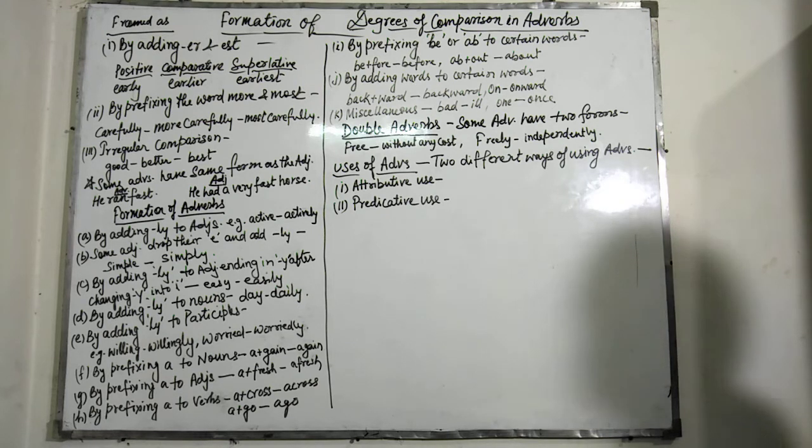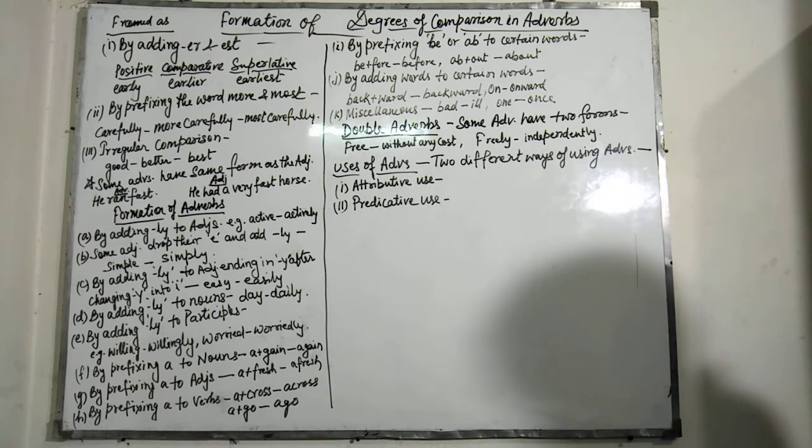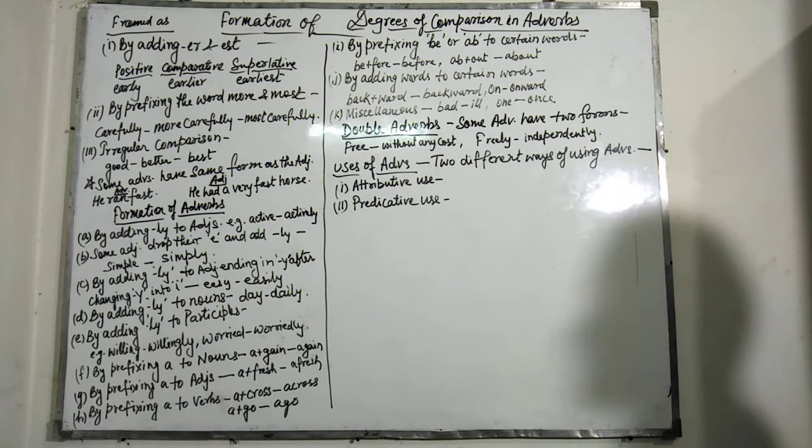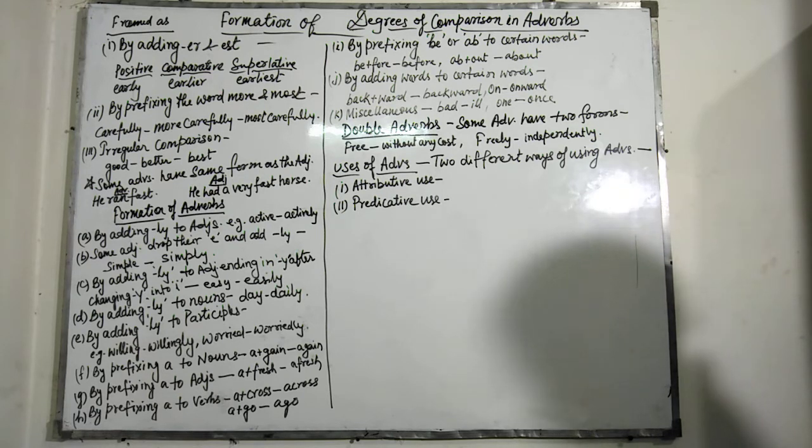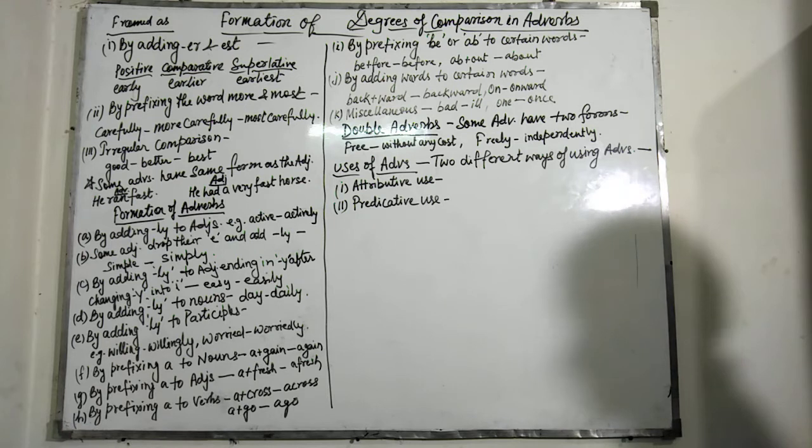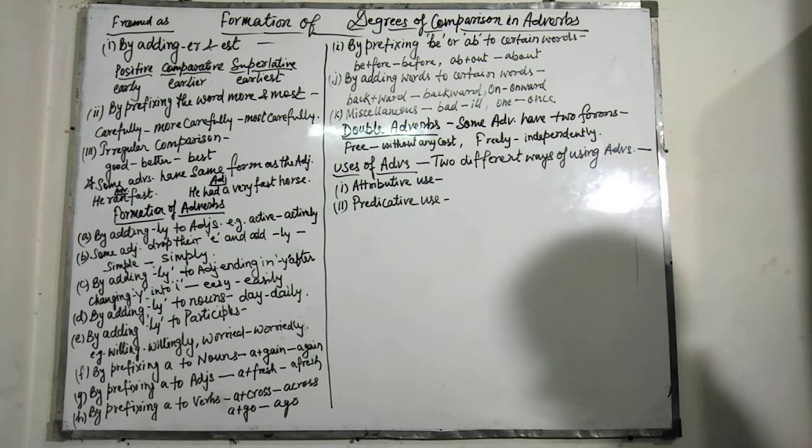But in the case of predicative use, an adverb is used predicatively when it is made part of the predicate of a sentence. For example, it is here, it is everywhere, like that. Now, uses of some adverbs.